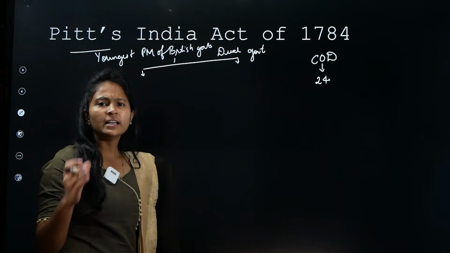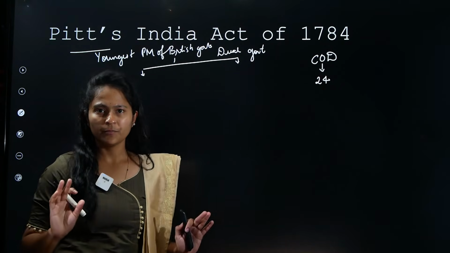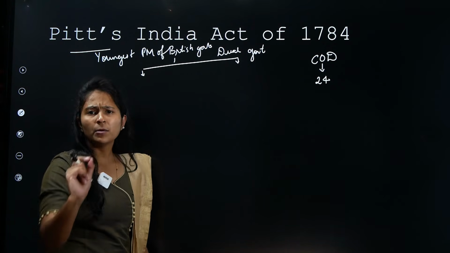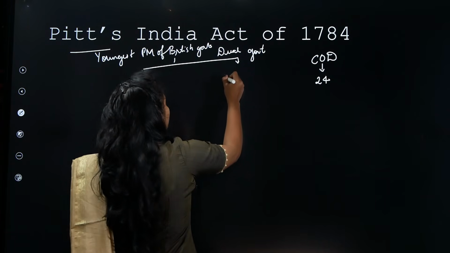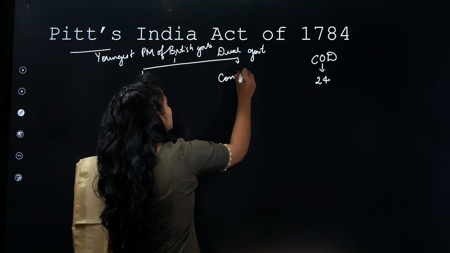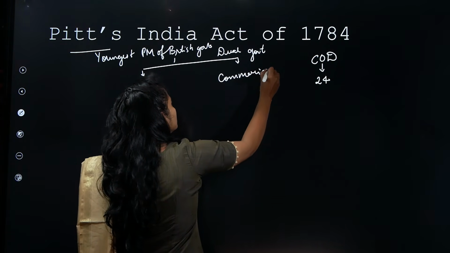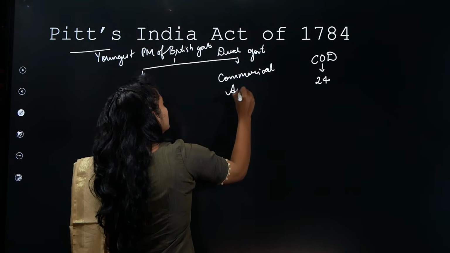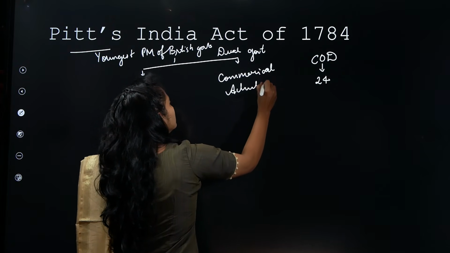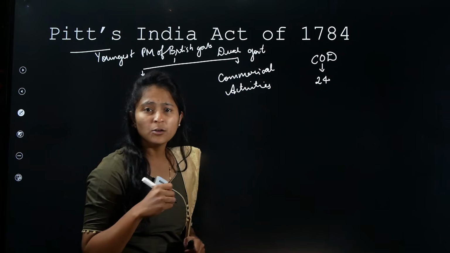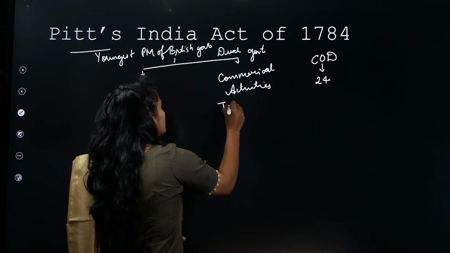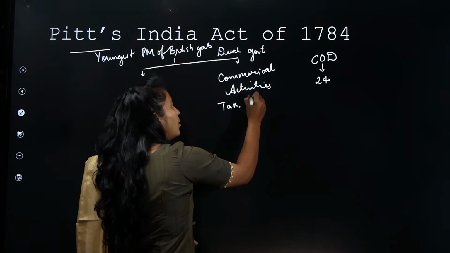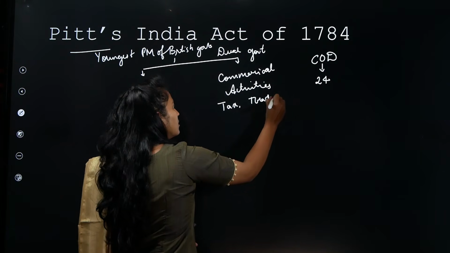Now, why do I say dual government? He said let us divide the work. What is that work? All the commercial activities. What do the commercial activities include? The first thing is tax collection, then trade.